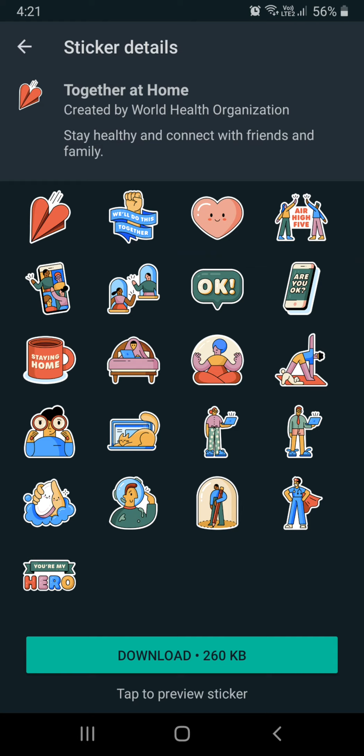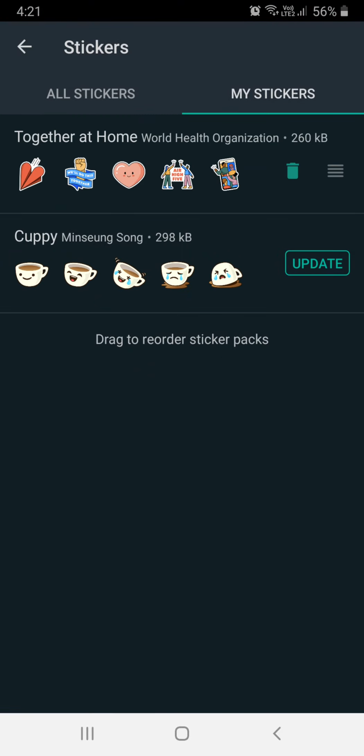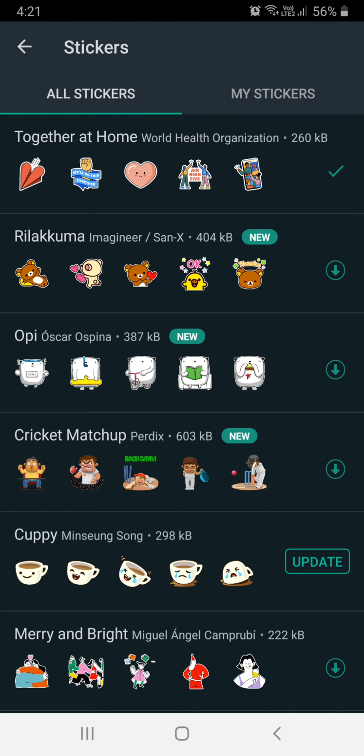Together at Home, this is created by WHO, World Health Organization. So for lockdown purposes, stay at home. So like this, a sticker has been released, so just click to download this, and you can tap on that one to preview. It's a very small size, you can just download and use it. So you can download any sticker whichever you want here.